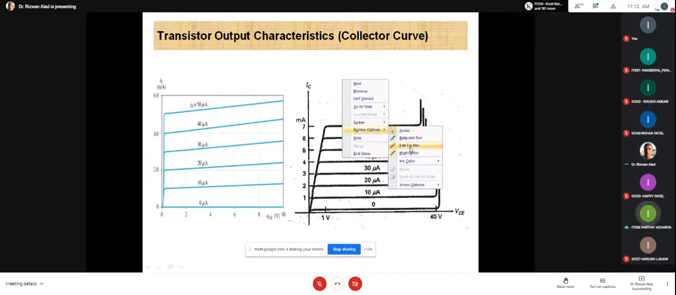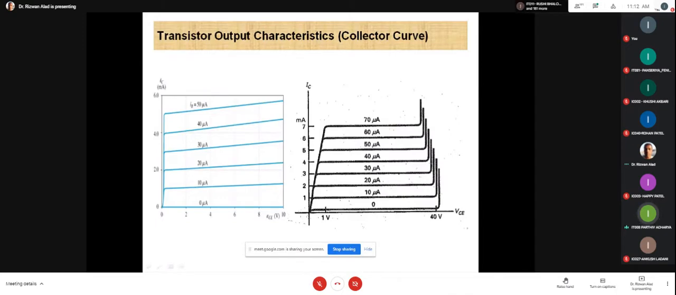Yes, sir. VC, 10 volts in the first and 40 volts in the second. Okay. It is according to the operating region of the transistor.